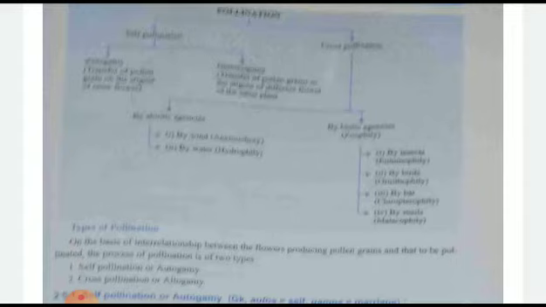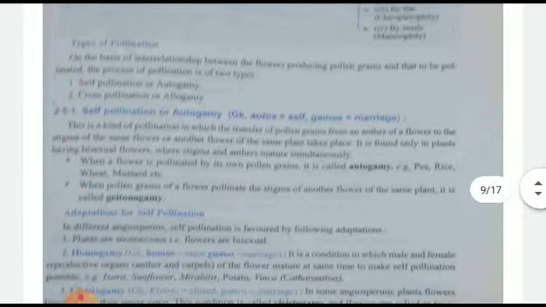See, children, pollination by water is known as hydrophily. By wind it is known as anemophily. By insects it is known as entomophily. By birds it is known as ornithophily. By bats it is known as chiropterophily. And by snails it is known as malacophily. Okay, so you should remember this.